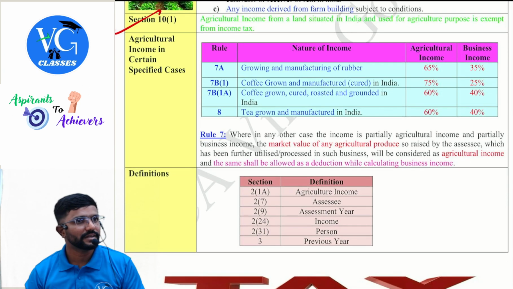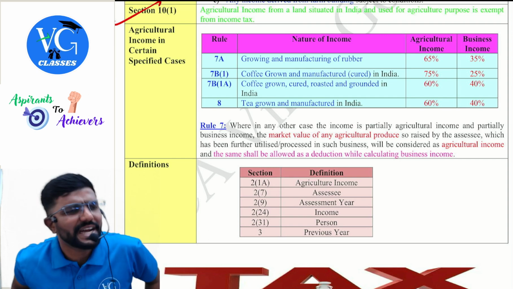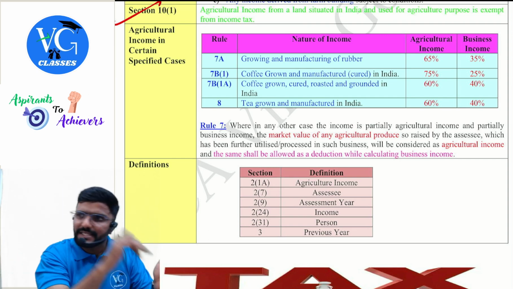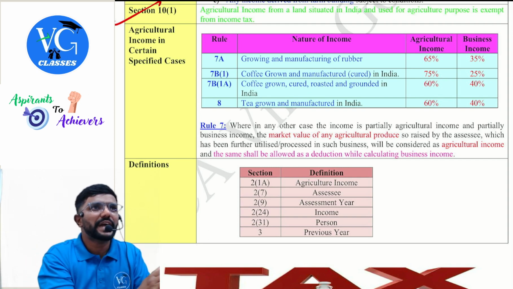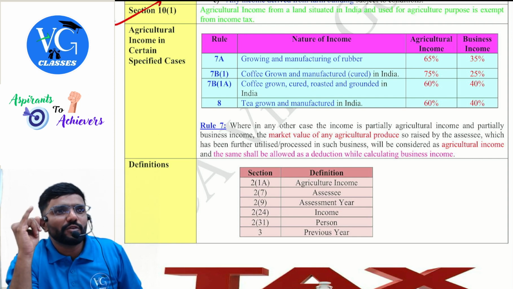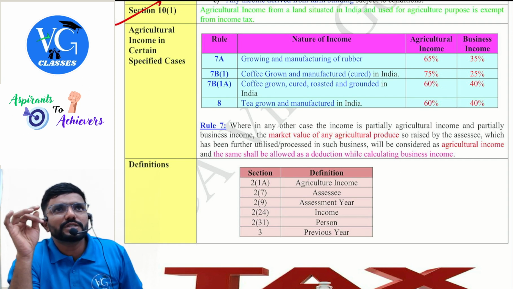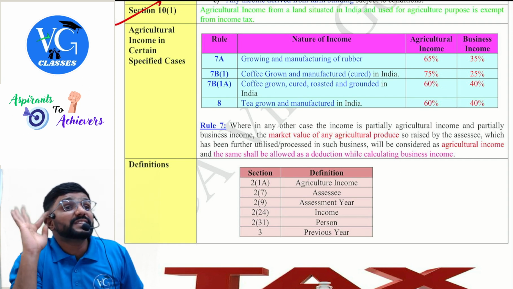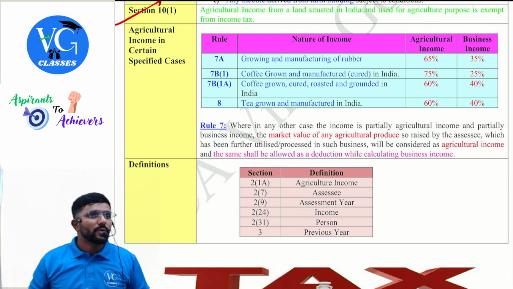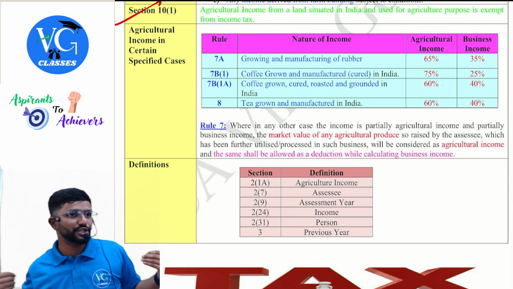Fine? Now the rules. Guys, if I am doing only agriculture, I grow paddy and sell paddy, I grow sugarcane and sell sugarcane, I grow potato and sell potato, that is 100% agriculture income. If I manufacture chips out of potato, process rice out of paddy, or process sugar out of sugarcane, that is 100% manufacturing. Now, what if the same person is doing both growing as well as manufacturing?